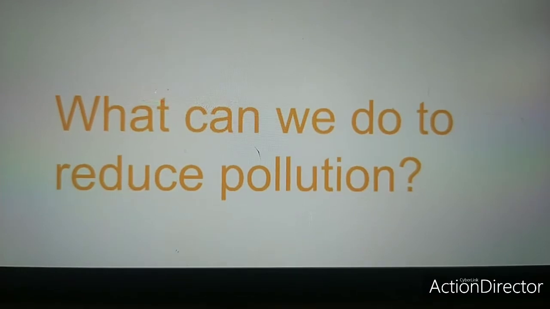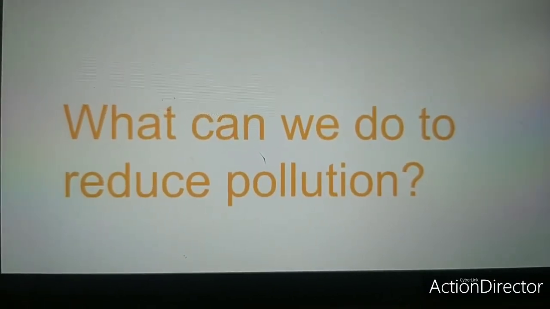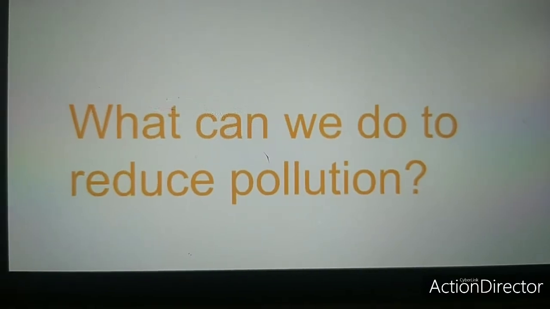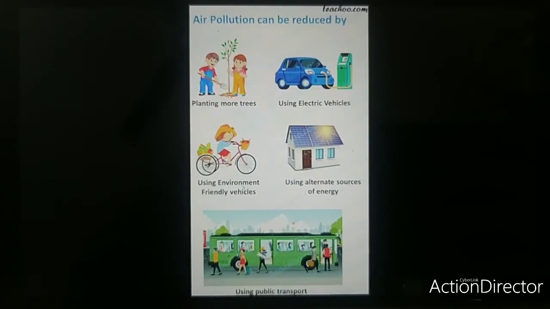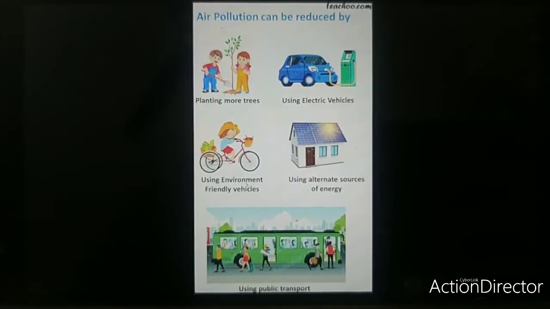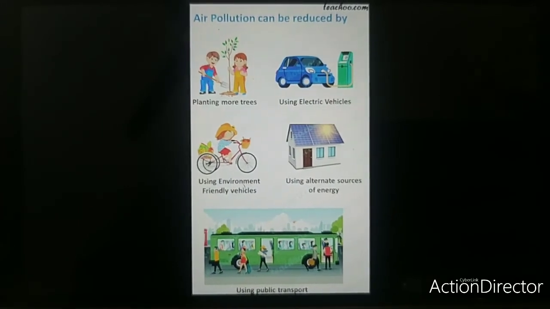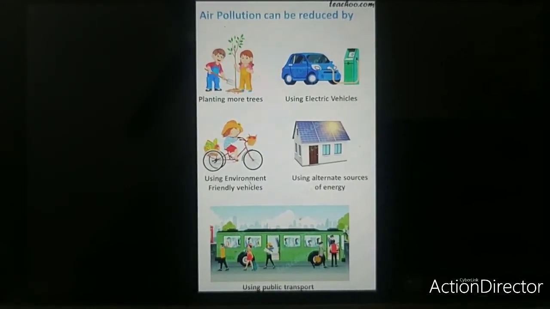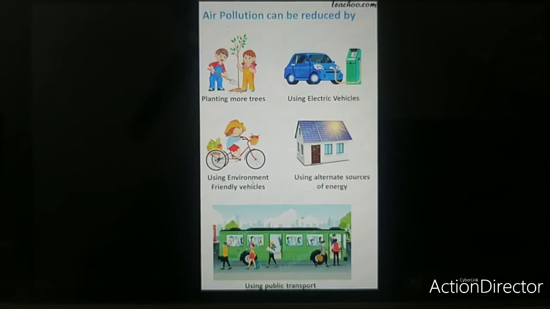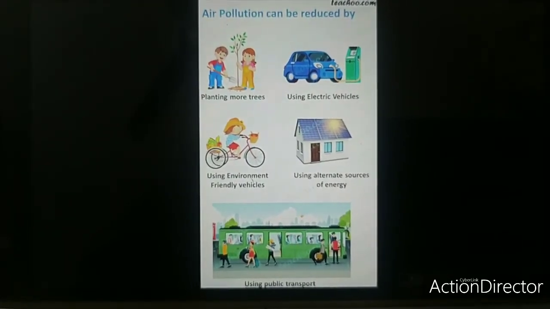So, what can we do to reduce pollution? Let us discuss some of the steps. We can follow these steps to reduce air pollution. We should plant more trees, use electric vehicles, use environment-friendly vehicles, use alternate sources of energy, and use public transport.